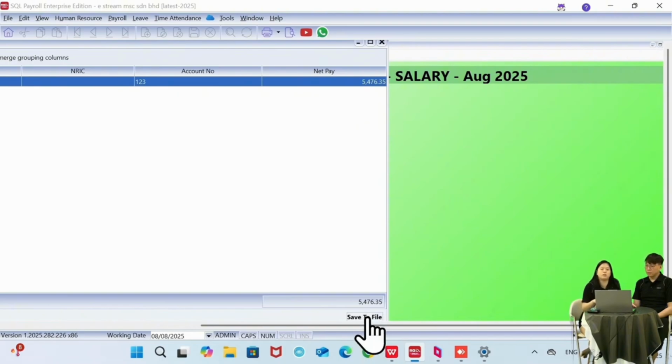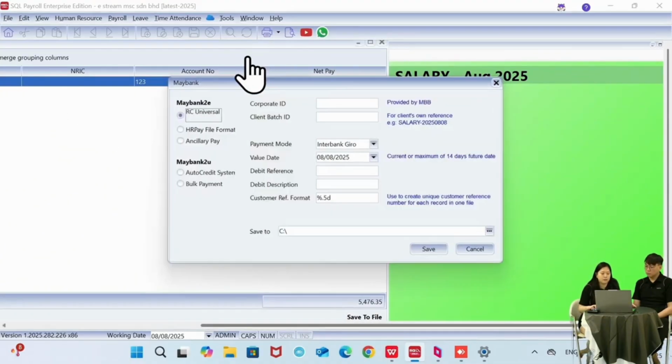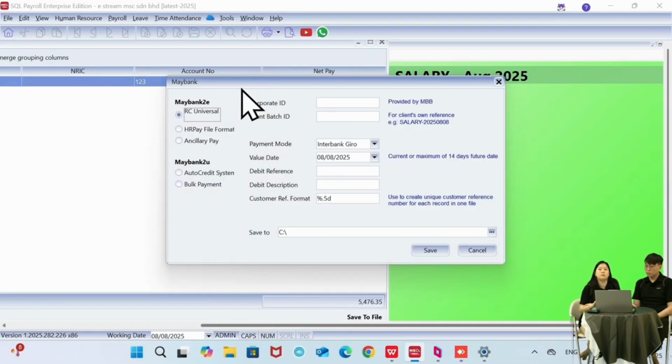So any documents that you preview in the system, if you have the save to file buttons, it means it supports the file upload functions. So I can click on here, and then since we have set the Maybank as our company bank account, it will appear. Maybank itself has a few bank formats. So if you are not sure, you can ask your bank which type of format I have to use for my account, and then just fill up all this information.